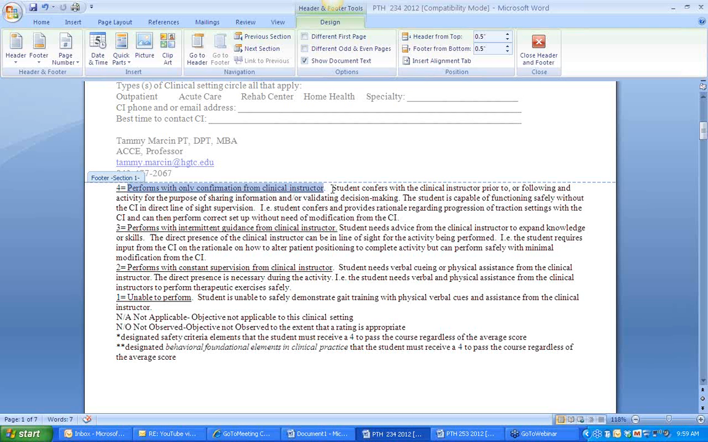They're not doing it independently, but they only need you to tell them that yes, everything you've done is correct, and you agree with it. Then you would give the student a 4. If they need intermittent guidance, it means they need just a little nudge to complete the task. Like you can say, yes, that is a good progressive home exercise program, but did you also consider that you needed to strengthen not only the gluteal medius, but also the gluteal maximus?